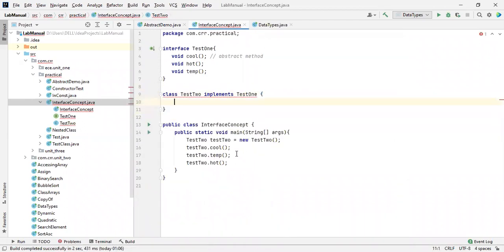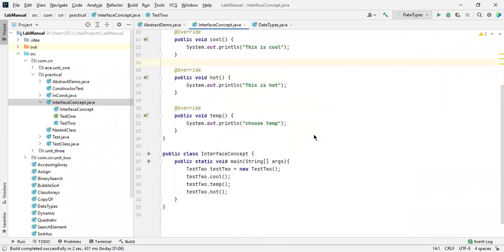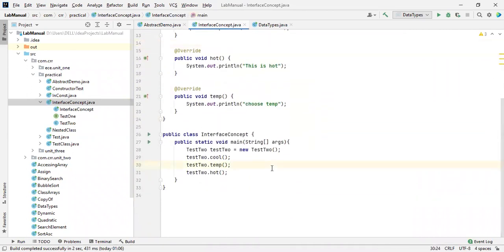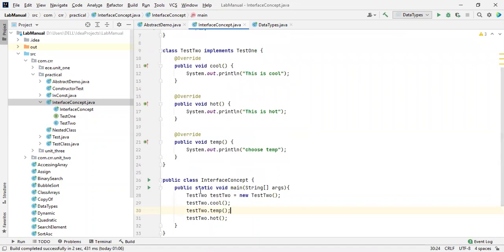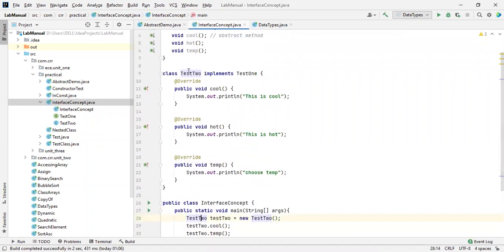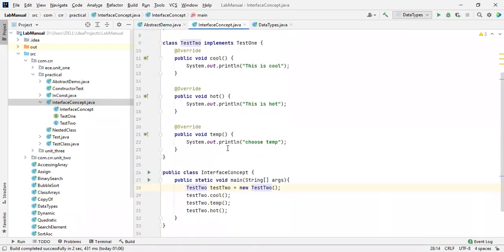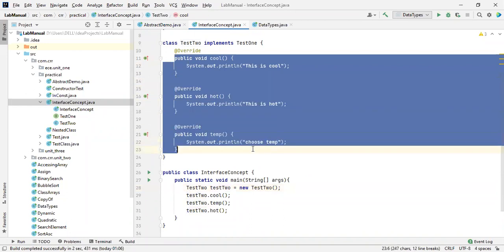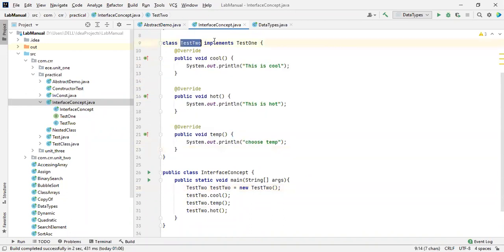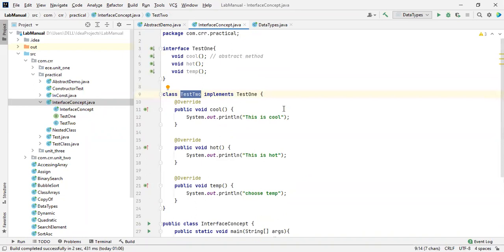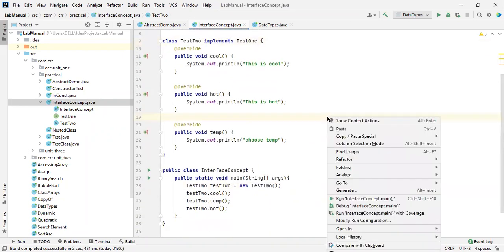Inside the main method, I created the test2 class. Here I created an object for the test2 class, and by using the test object I'm calling the implemented methods inside the test2 class, which implements the interface.